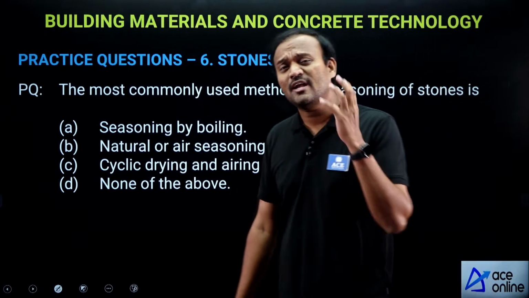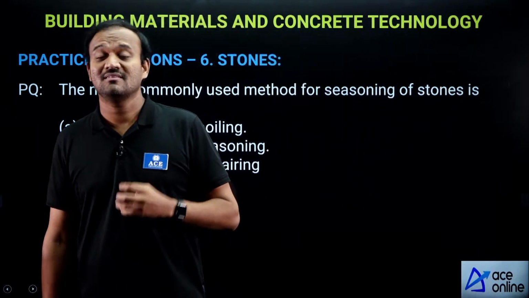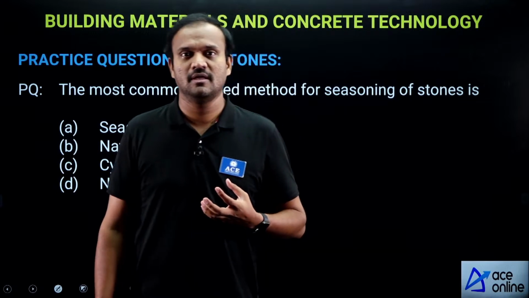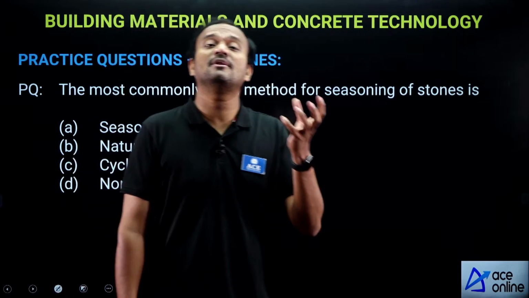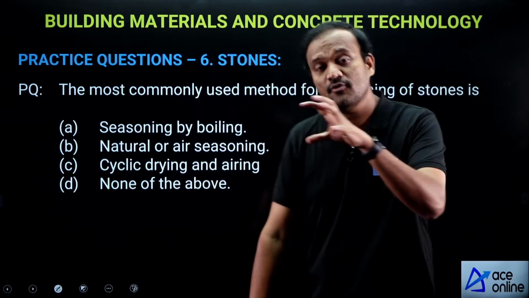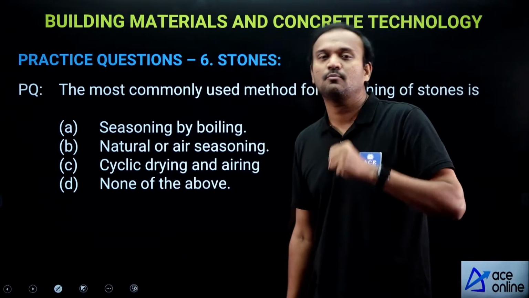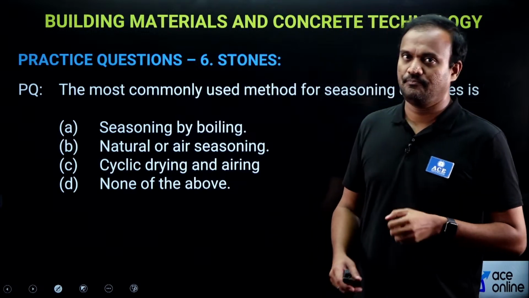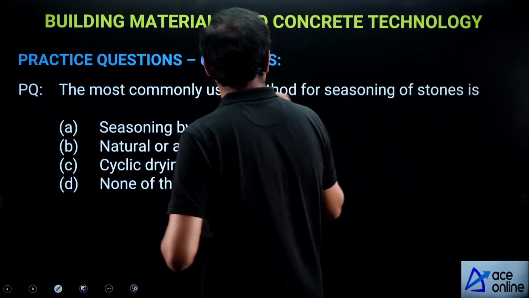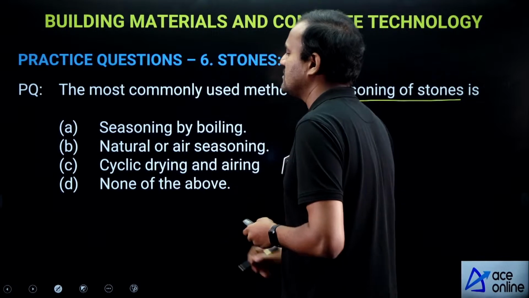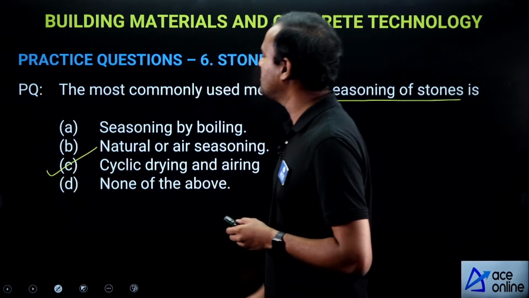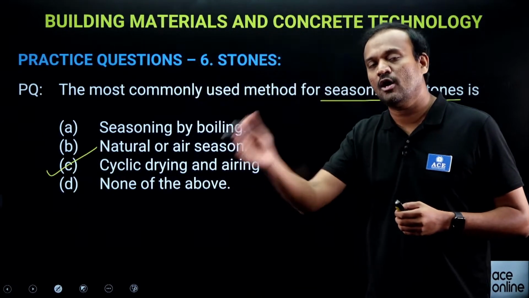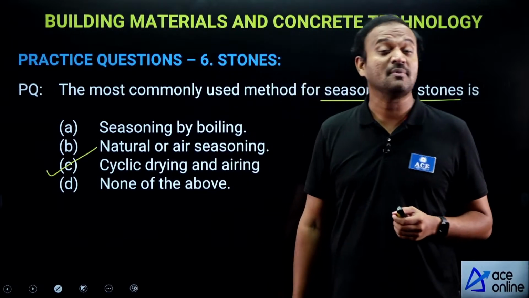Now, why do we need to do seasoning? Seasoning will help improve the strength and durability of stones. If you remove that naturally occurring moisture, strength and durability are improved. Seasoning of stones is done by cyclic drying and airing. It takes a lot of time, around 3 months to 6 months.